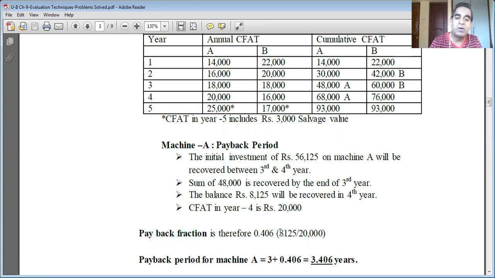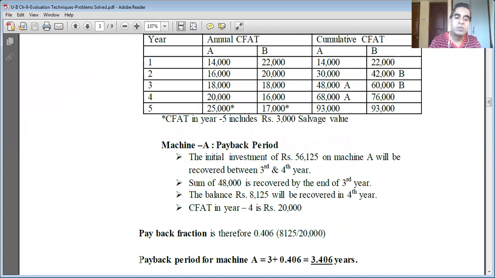Divide the balance amount 8,125 by the CFAT of year 4, which is 20,000. So 8,125 divided by 20,000 is equal to 0.406, the payback fraction. Simply add this payback fraction to 3 years, and what you get is the payback period of machine A.